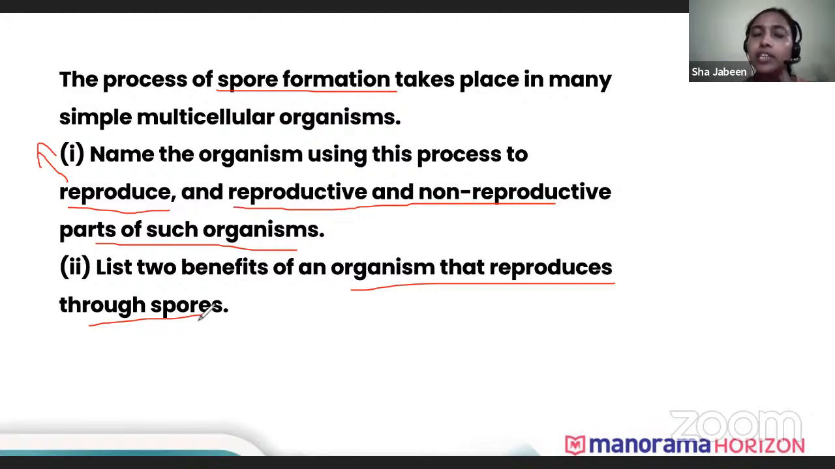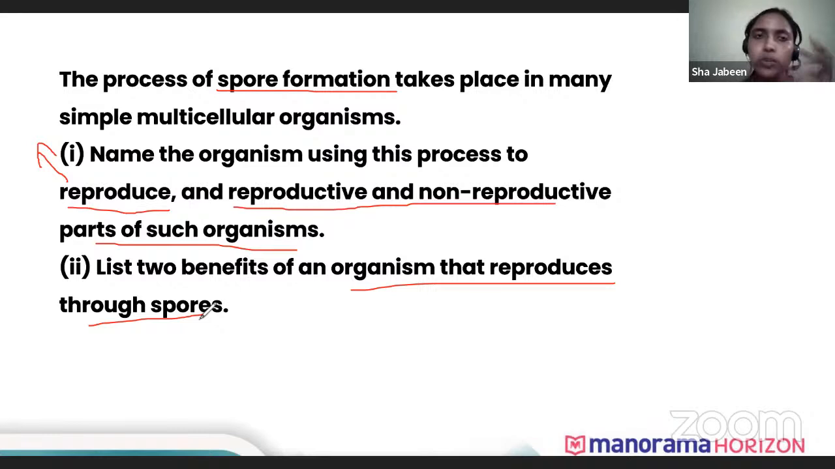And another thing, these spores are very resistant. These spores do not get damaged very fast. They can survive any unfavorable condition, like if there is lack of water or lack of food. So whenever a favorable condition comes, they grow.